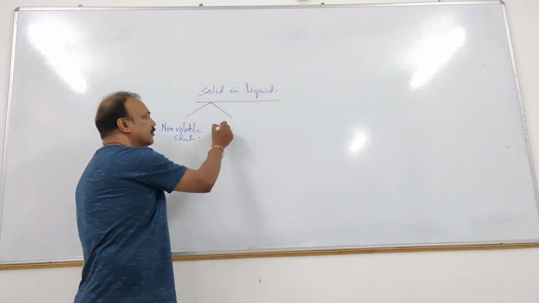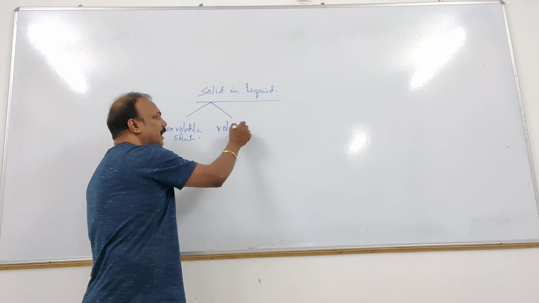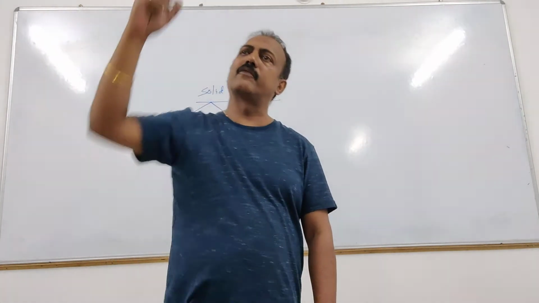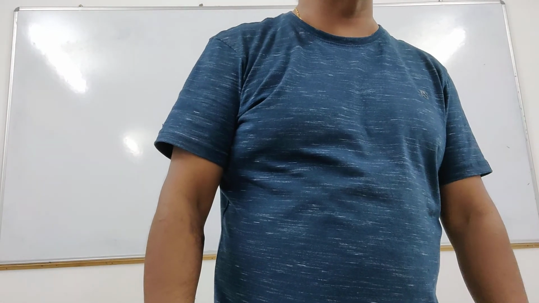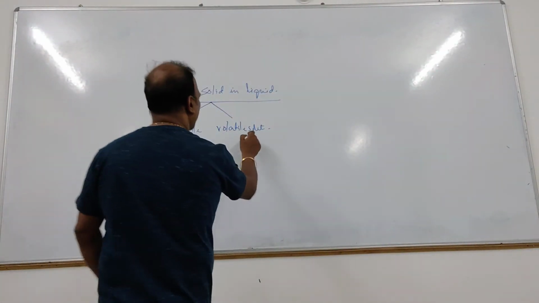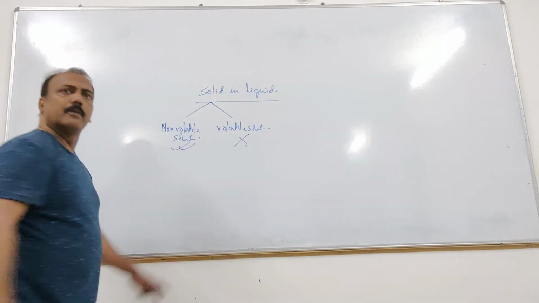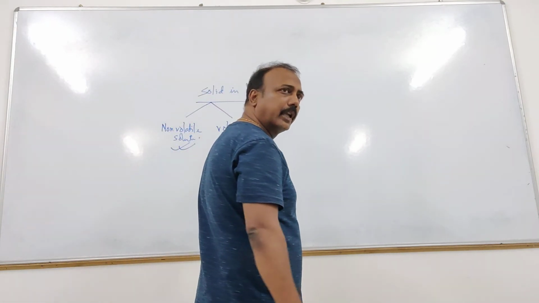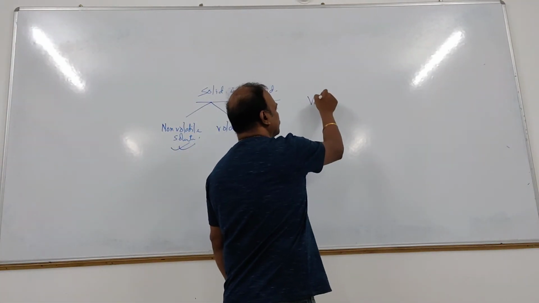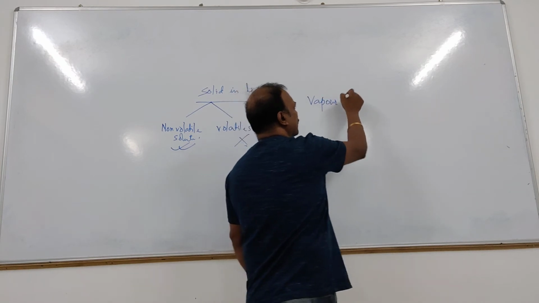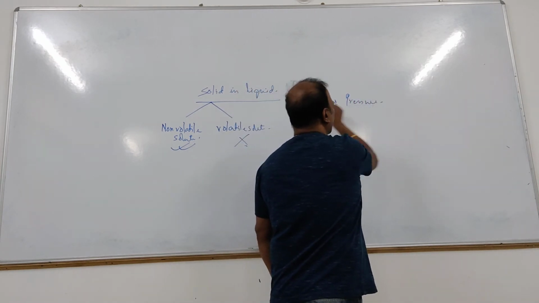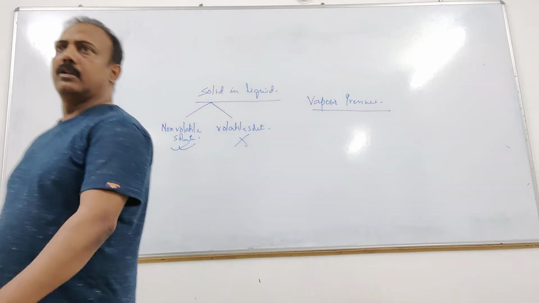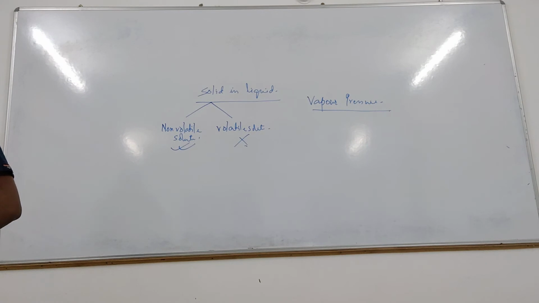Another one is volatile solute. There are certain solutes. If we dissolve that, that will also convert into gas. Okay, that is volatile solute. So obviously today we are not going to talk about this, we are going to talk about the other one today. But before going to further detail, we must know one term first. And that is vapor pressure. What is vapor pressure? Obviously vapor pressure of a liquid.